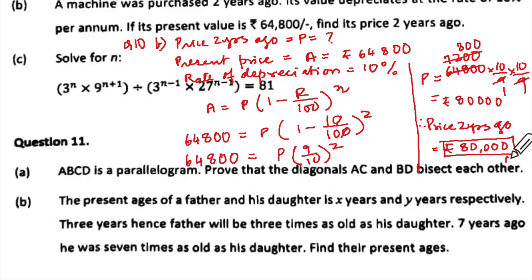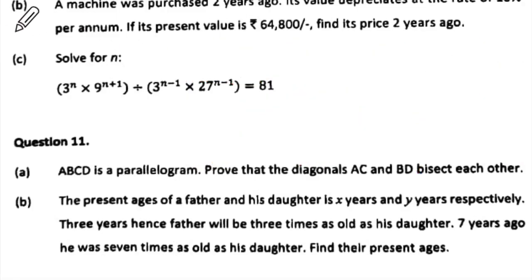Rupees 80,000. Okay, now let us look at the next question. So this was for 3 marks. How many of you would have got 3 marks without any effort? Give yourself marks out of 3. Okay, now solve for n. This is again triple tick mark.